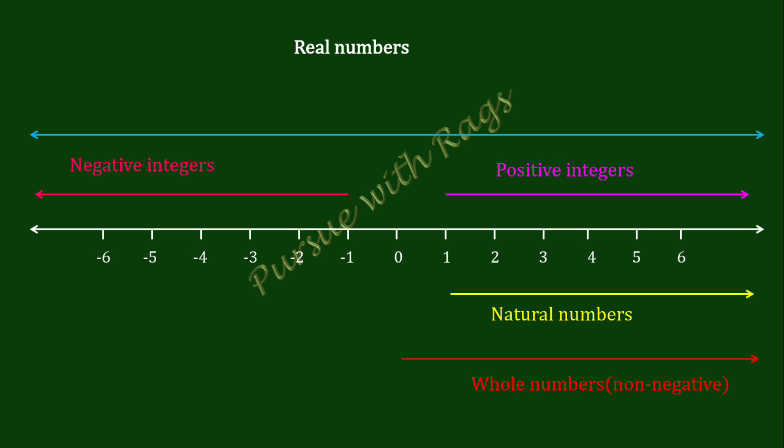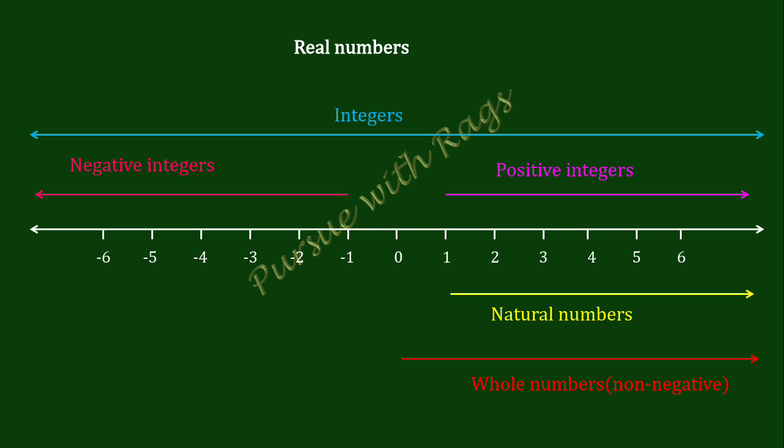On the whole, these positive integers, negative integers and 0 altogether are known as what? Integers. Keep in mind, guys, this 0 is neither a positive integer nor a negative integer. And as you can see, in between 0 and 1, we have infinite numbers. These numbers are either fractions or irrational numbers.